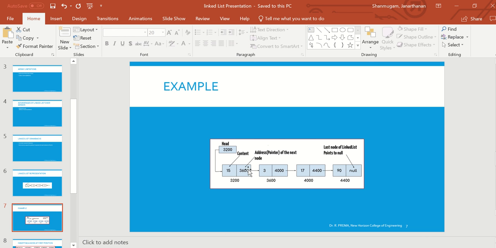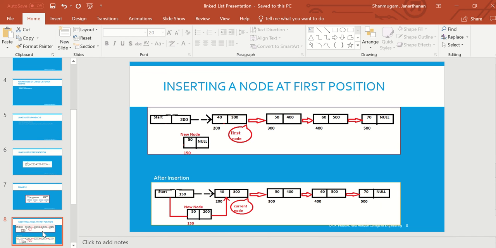Data part, and the address which is pointing to the next node. The next node's address will be stored in the previous node. And there will be a head node, and also the last node's pointer will be null because there is no more element to point to. Got it? Next.